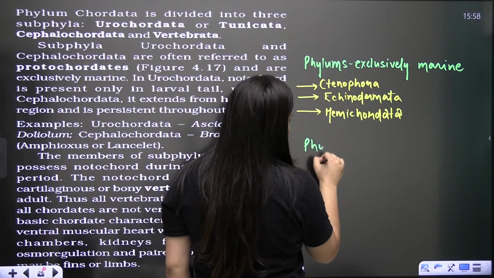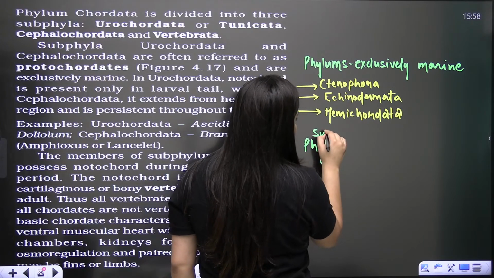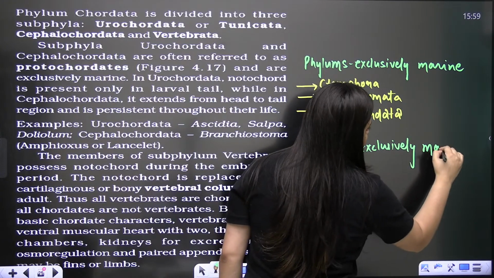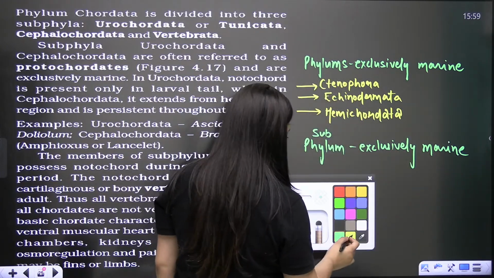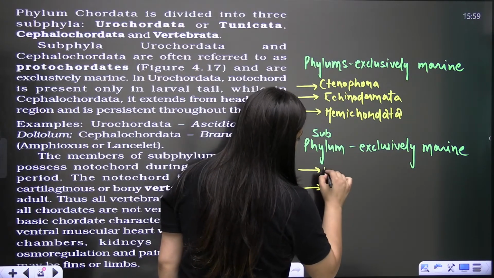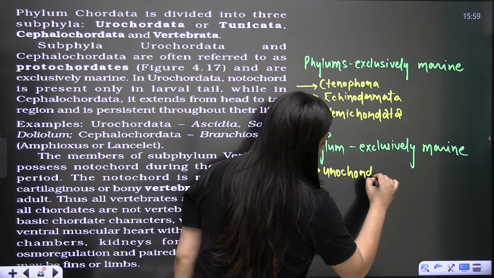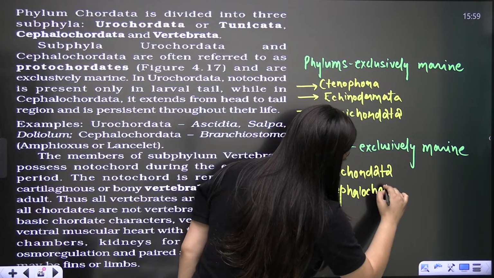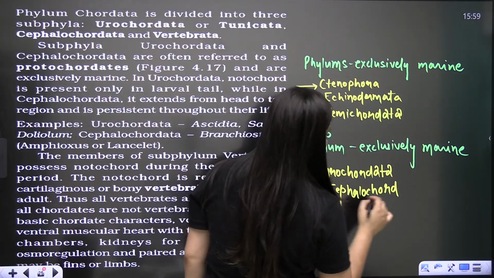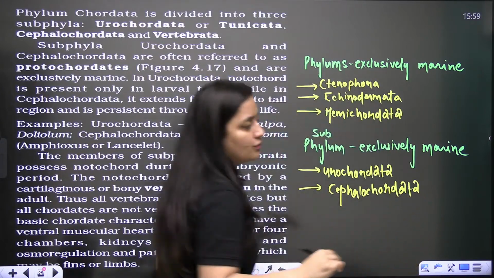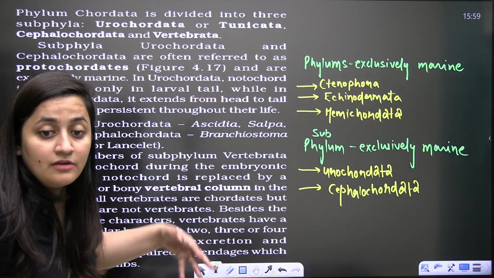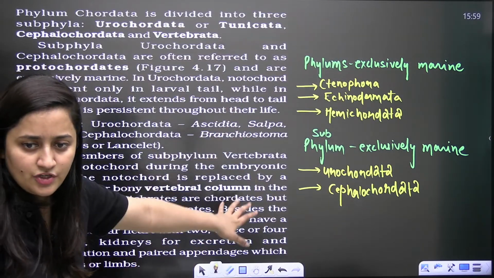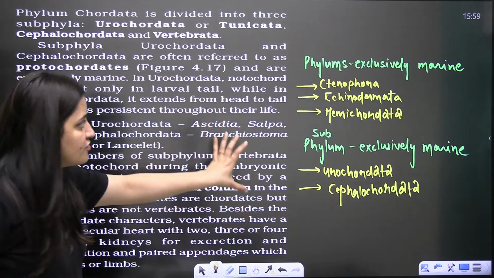And the subphyla which are exclusively marine are Urochordata and Cephalochordata. So in the paper, if there is a question like this, do read it carefully. Are they asking about the phylum or the subphylum? That's important to know. They can even ask you the class, but you know that only in the phylum Chordata you have to study up to the class level. Clear, bache? So that type of notes should be there.